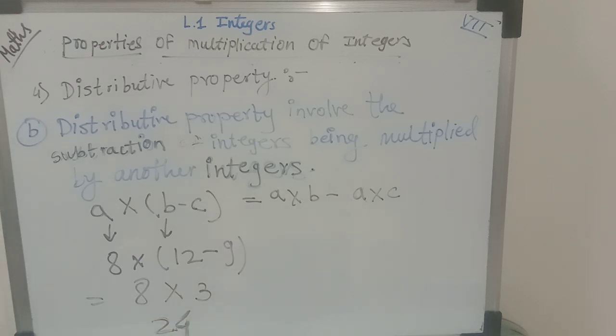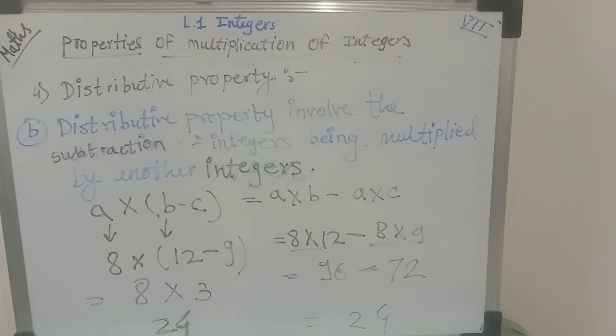24. Now let's see, after the change we have got the answer 24 from the left hand side equation. Let's put the integers in the right hand side equation. So here we have 8 multiplied by 12 minus 8 multiplied by 9. Let's do the multiplication. 12 8s are 96, minus 8 9s are 72. 96 minus 72: 6 minus 2 is 4, 9 minus 7 is 2, so we get 24. So from both the equations we got the same answer, that is 24.